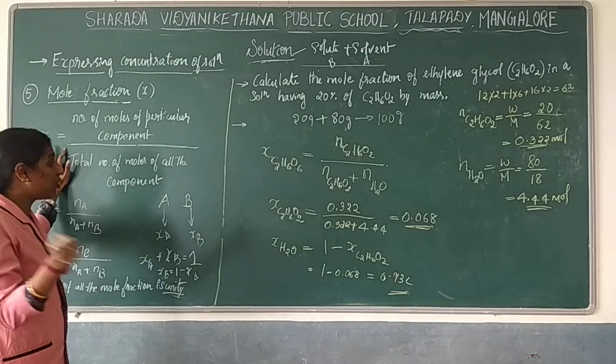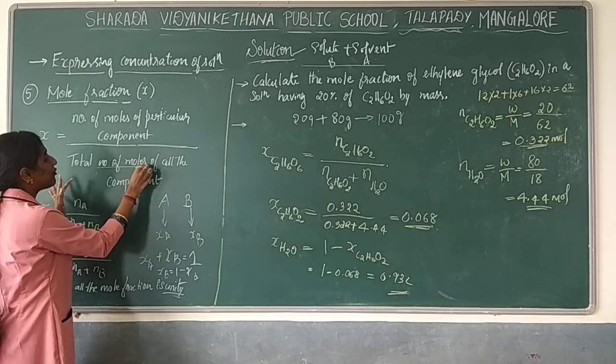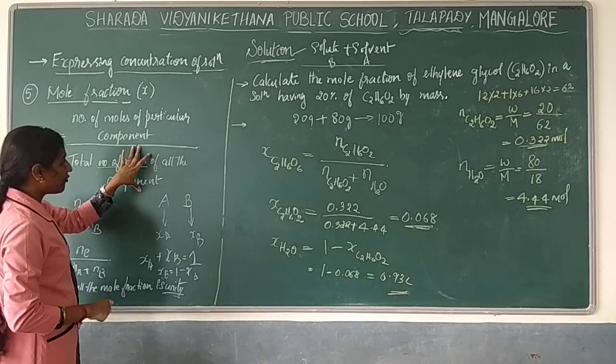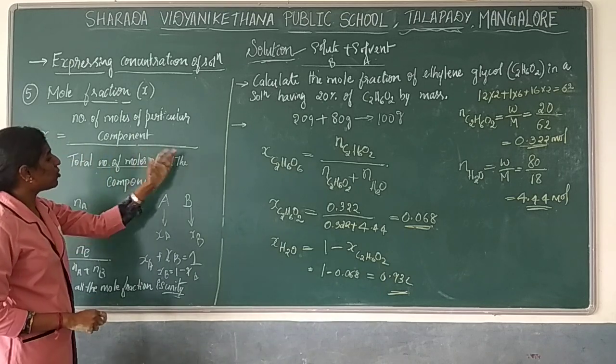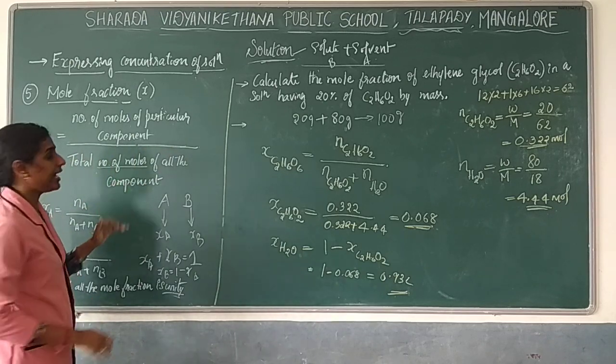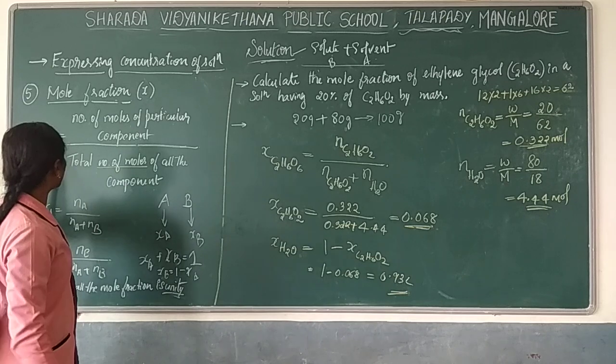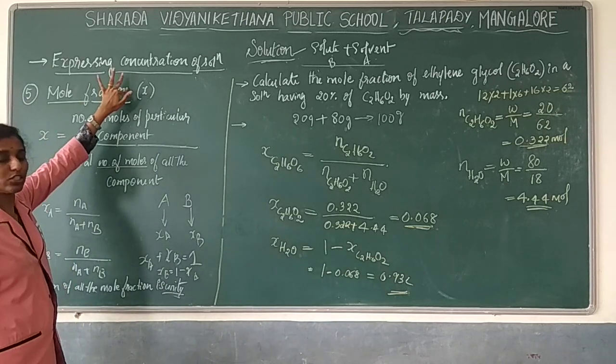So the number of moles of both components you need to find out, so that when you do the division you will get X, the mole fraction.